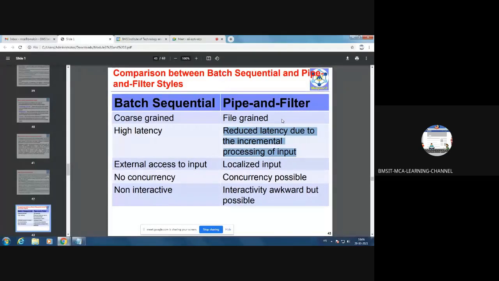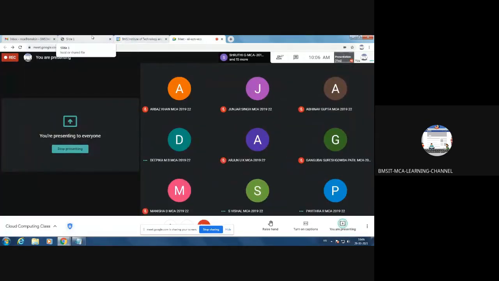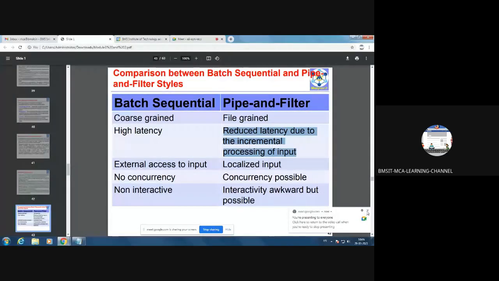Which will execute faster, batch sequential or pipe and filter? Hello, anyone? Hello? Hello, Arjun? Vinny? Spurti? Sir, my question is, which will execute faster, batch sequential system or pipe and filter system? Sir, batch. Why batch? Because of the high latency, sir.